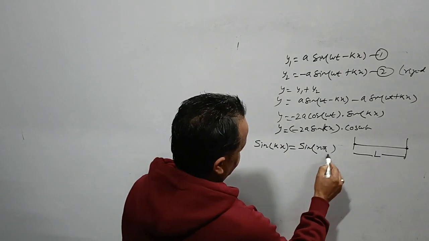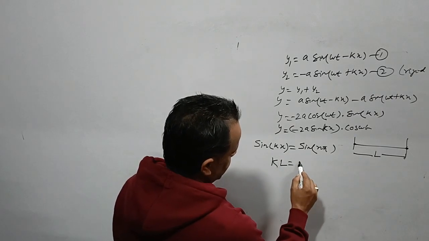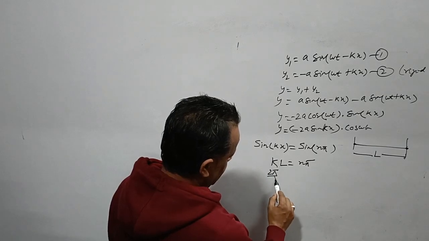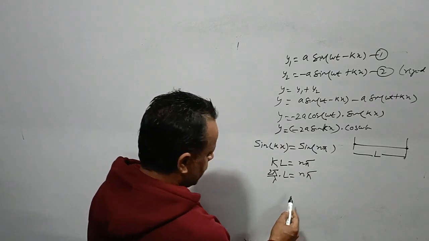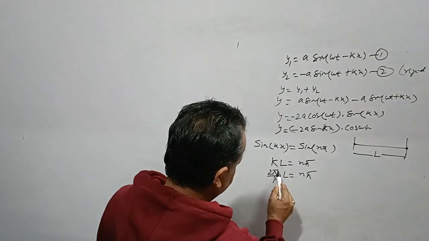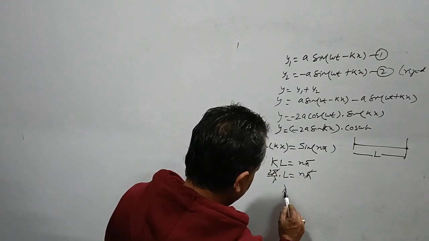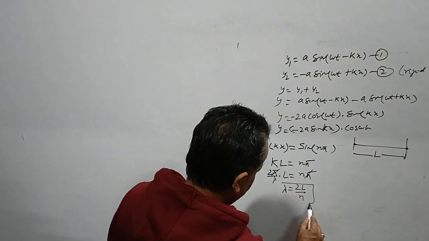In this case, we are getting kL equal to n pi. K is 2 pi by lambda, into L, equal to n pi. See what will happen: pi and pi get cancelled out. What we are getting is lambda equal to 2L by n.